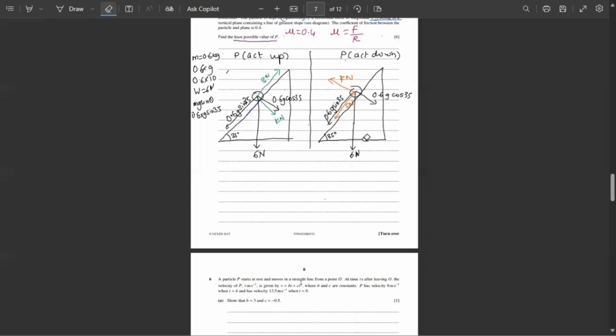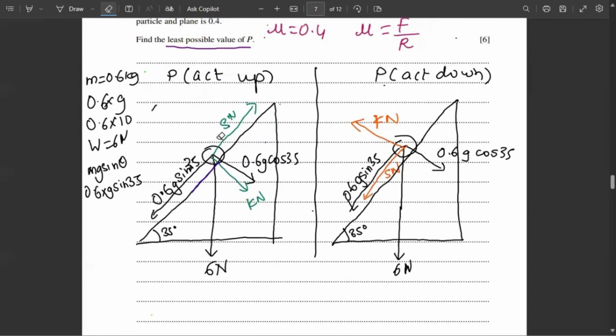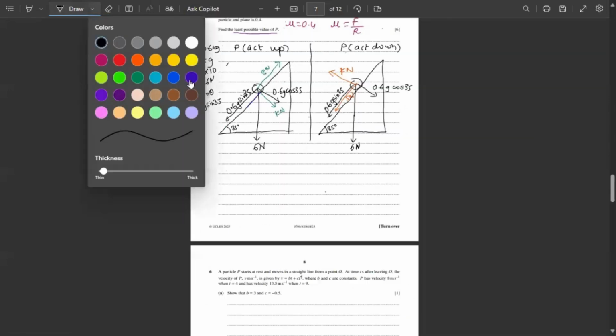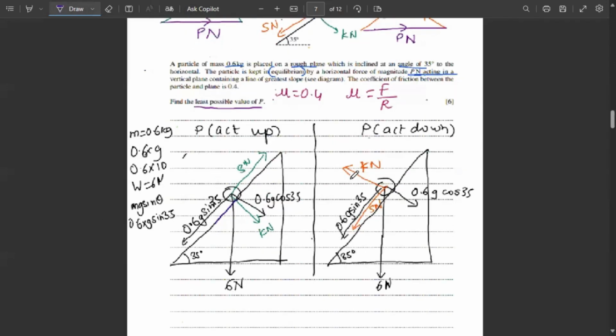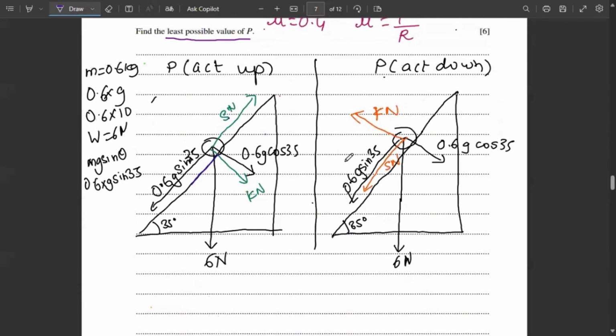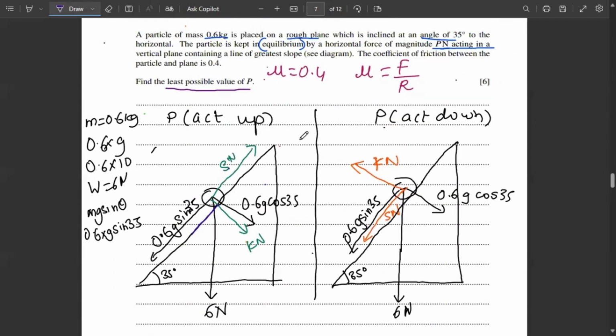So now that we have our diagrams ready, we'll go to the final step and we'll discuss where the frictional forces can act. So now let's start with the P acting downward case. As you can see, both the forces are acting down the slope. And what do we want? We want the ball to not move at all. Why? Because the system is in equilibrium, as they mentioned here.